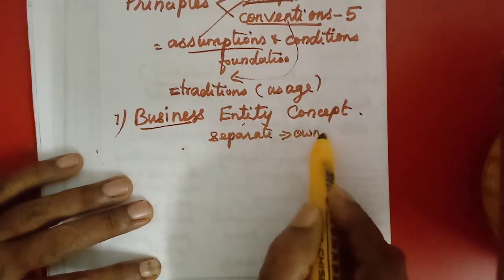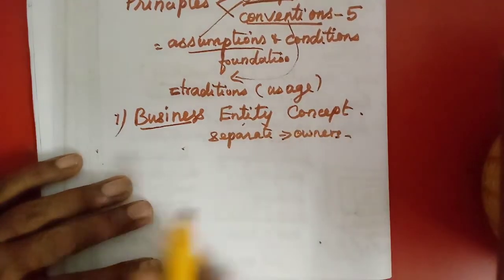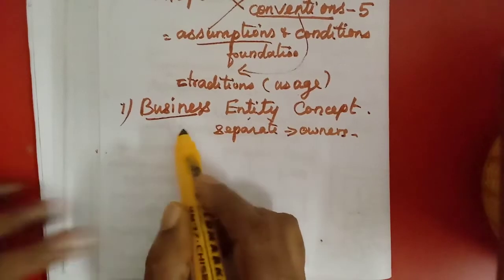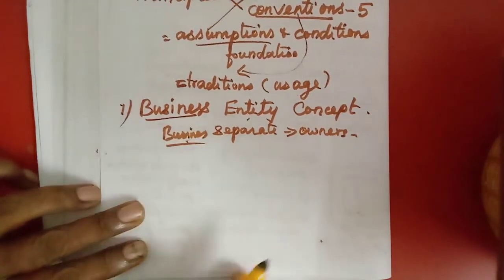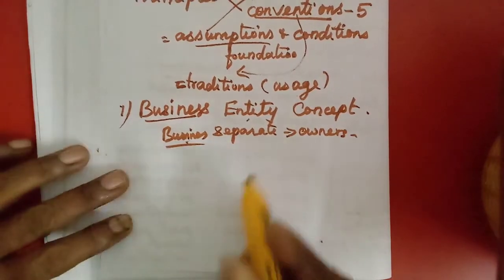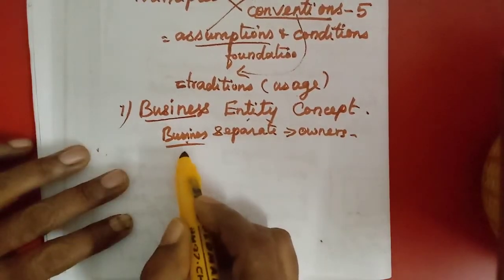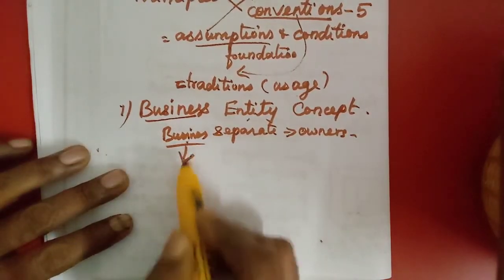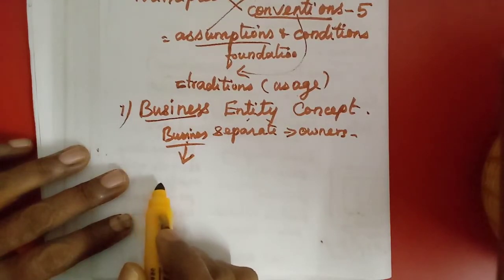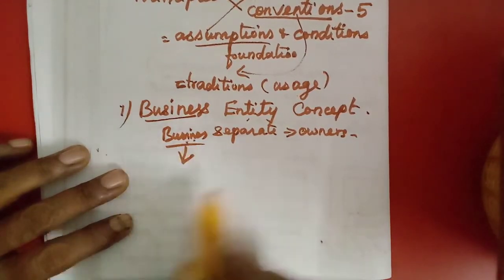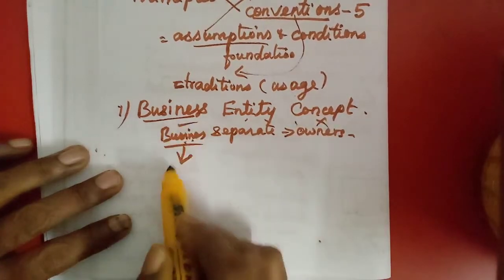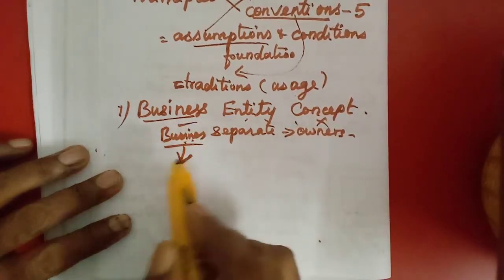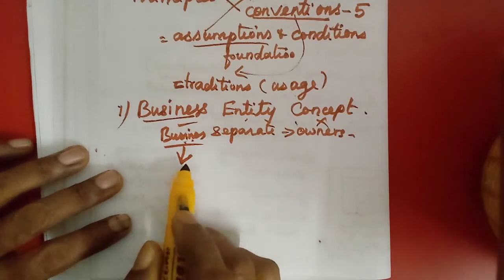Owner is considered separate, business is considered separate. All the transactions are entered based on this. That means from the point of view of the business, not from the owner's point of view. From the business point of view only we will record the transactions.